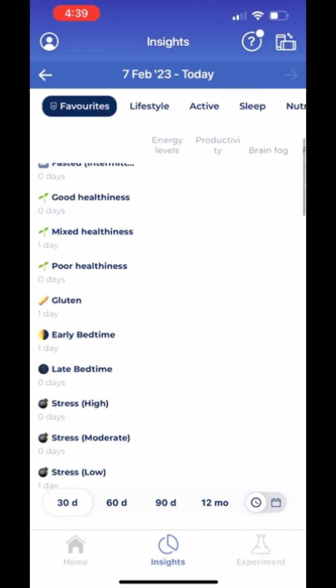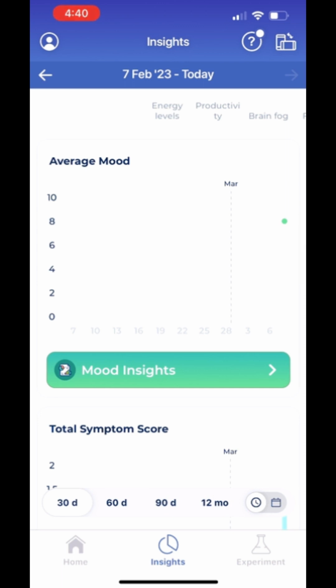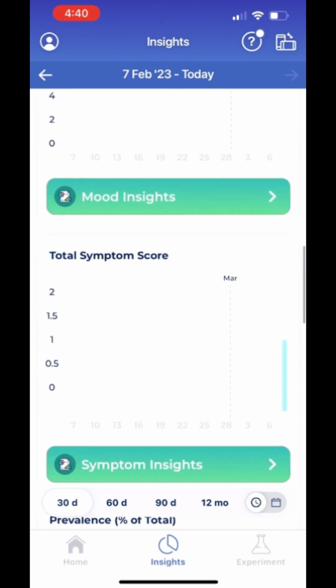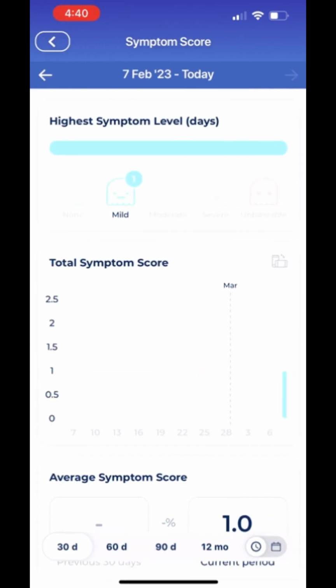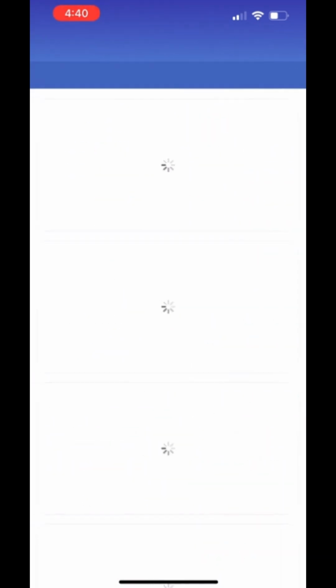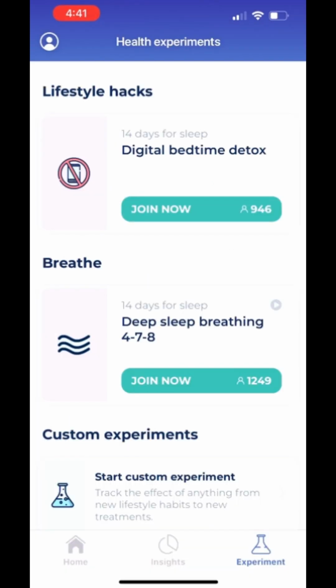On the home screen, there are also two other functions. The insights provide you your report for the past week. I only just started using the app, so I don't have any factors for it to track, but I can imagine this is where you can come back and have a look at which factor is positively or negatively affecting your mood, or even your sleep and or eating habit. The third function on the home screen is experiment.